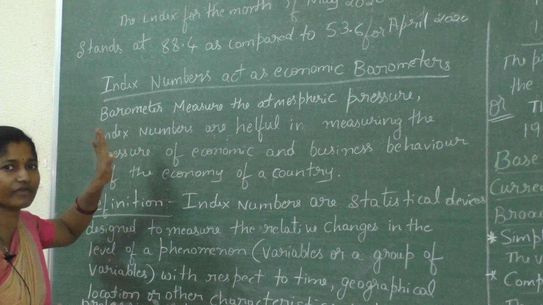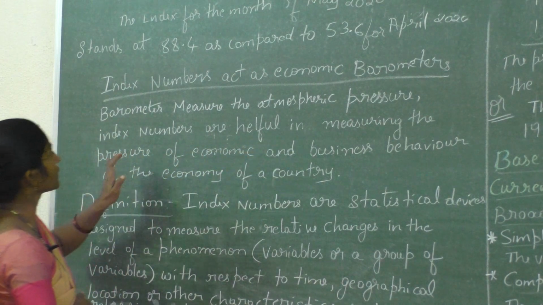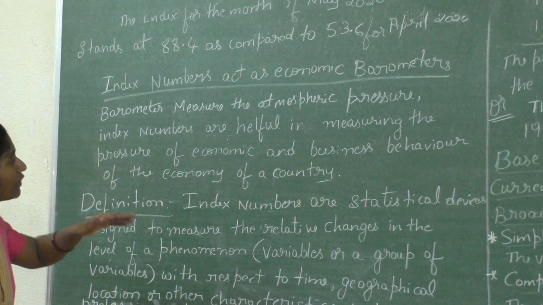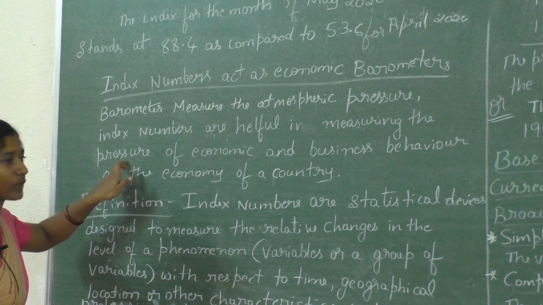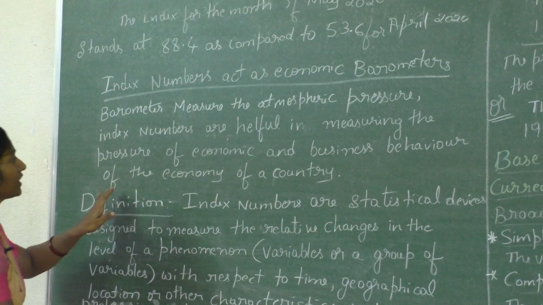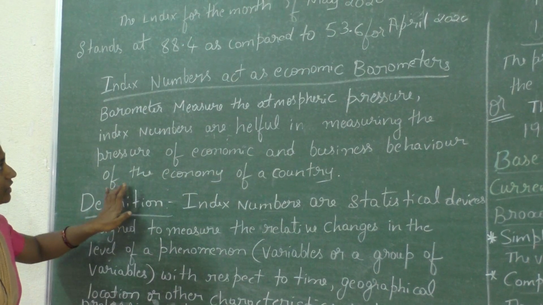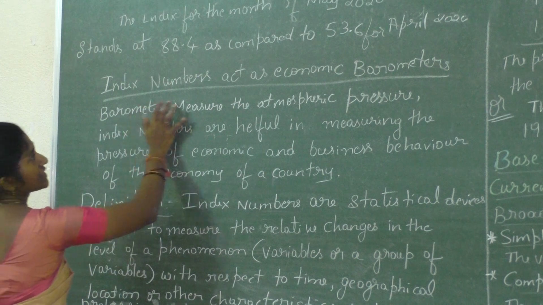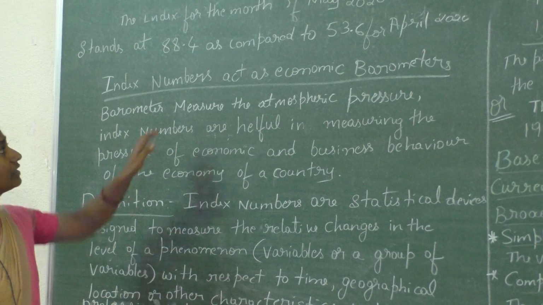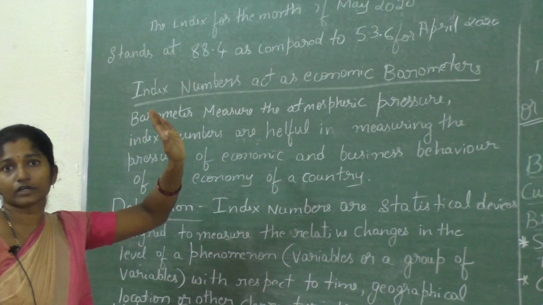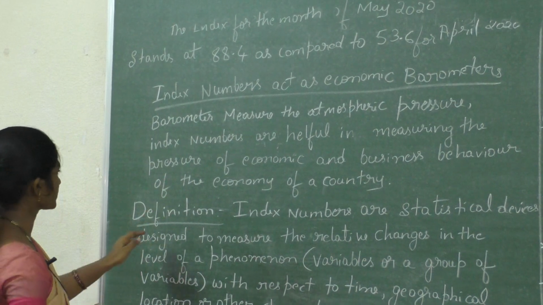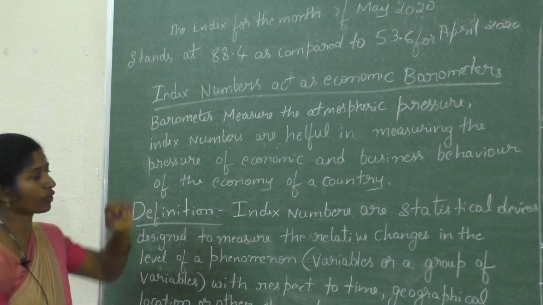The index number is very helpful in measuring economic and business behavior of the economy of a country. Therefore, it is said that the index number acts as an economic barometer. Without index numbers, we cannot find out the development of the economy. So the index number acts as an economic barometer.